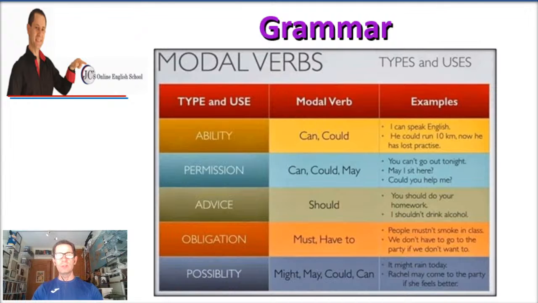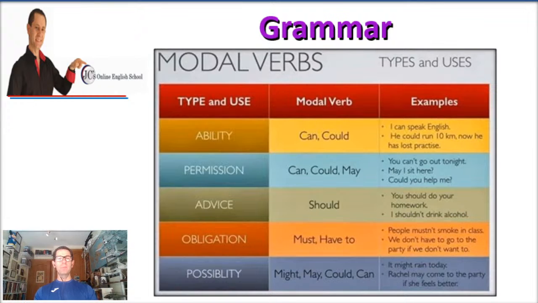We have the type and use on the left, the modal verbs in the middle column, and the examples on the right. Okay, so here we go. I'm going to read it for you. When we're talking about ability, the modal verbs that we usually use are either can in the present or could in the past. For example, I can speak English, or something in the past: he could run 10 kilometers. Now he has lost practice. Yeah, if you don't practice something, forget it. So again, can and could for ability.